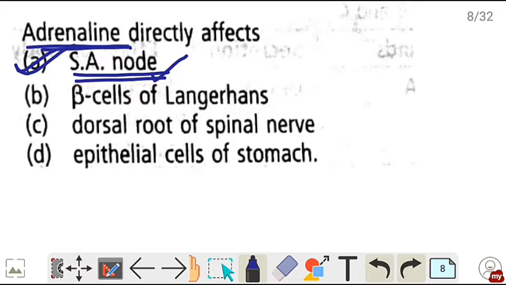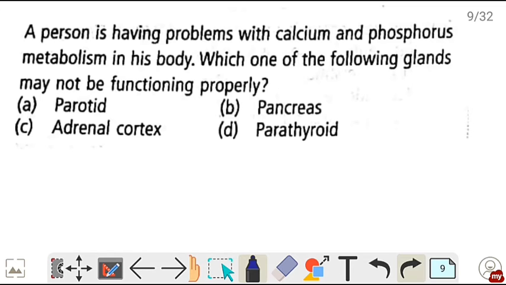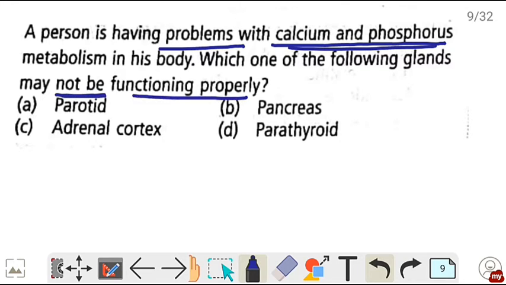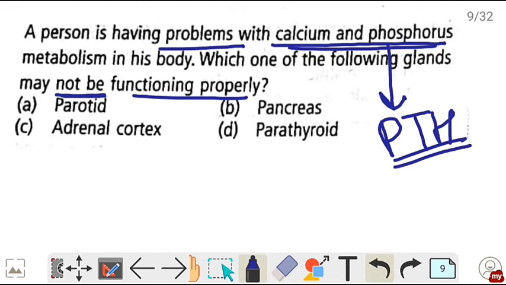Now this can be marked as a star question of the video. Next question. A person having problems with calcium and phosphorus metabolism in his body, which of the following glands may not be functioning properly? So calcium and phosphorus metabolism is controlled by PTH, that is parathormone secreted by the parathyroid gland. So correct will be option D, that parathyroid gland will be not functioning properly. Correct is option D. This can be also marked as a star question of the video.